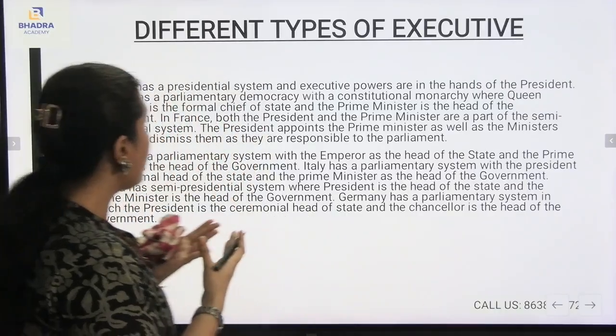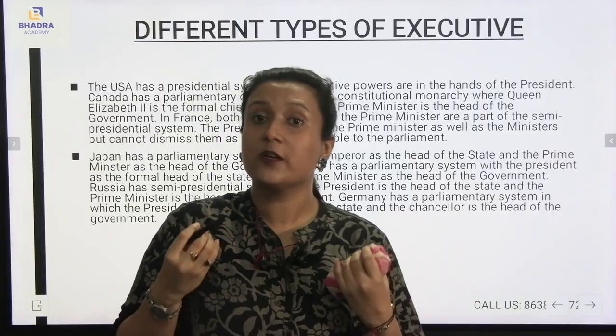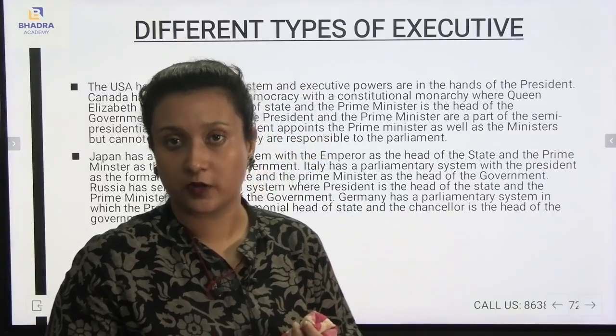So here we have understood the different countries, what kind of presidential rule and what kind of parliamentary system is under different countries itself.